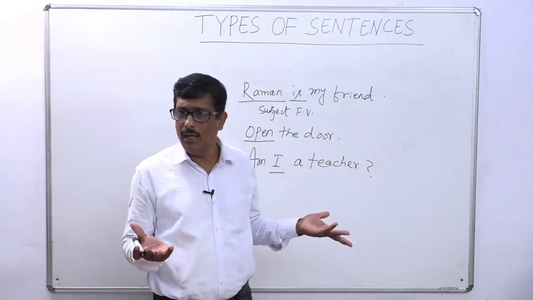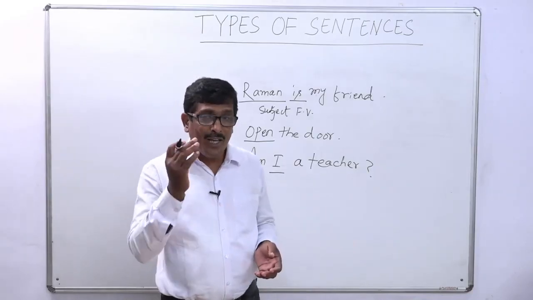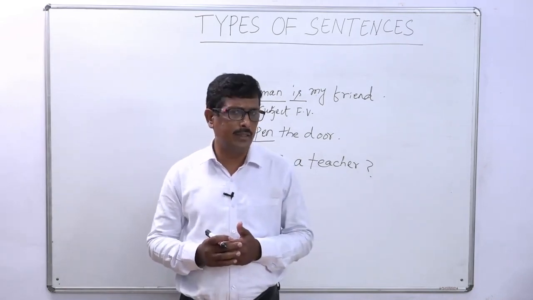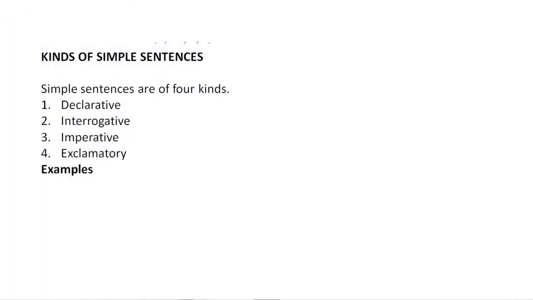Very simple. But we are going to discuss a very interesting thing. What is it? We are going to discuss the kinds of simple sentences. Simple sentences are of 4 kinds. How many kinds of simple sentences are there? Simple sentences are of 4 kinds. What are they? Number 1 is declarative. These are the kinds of simple sentences.